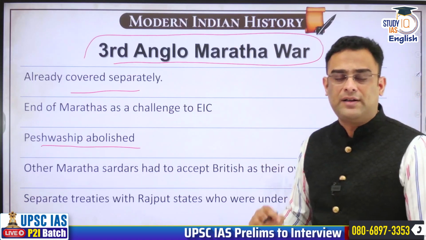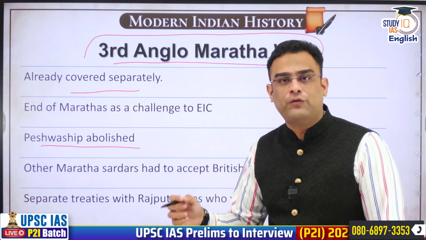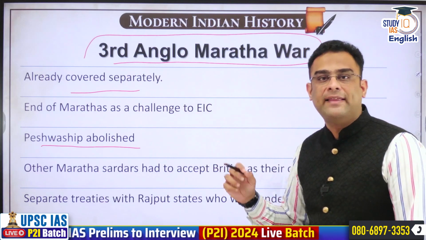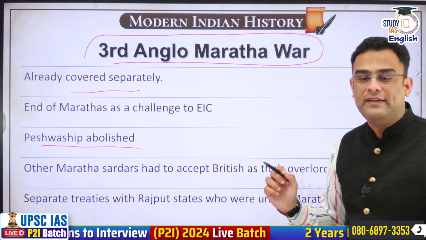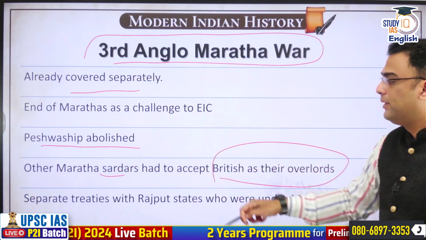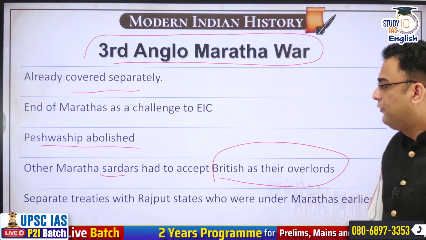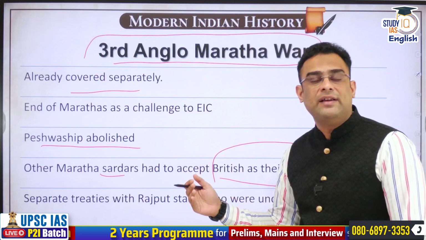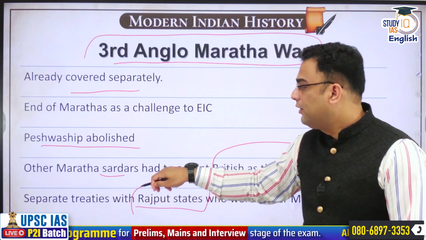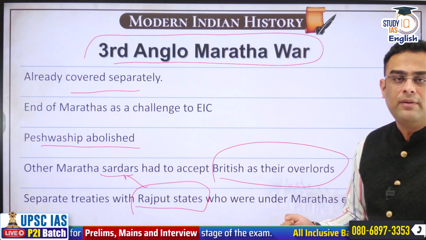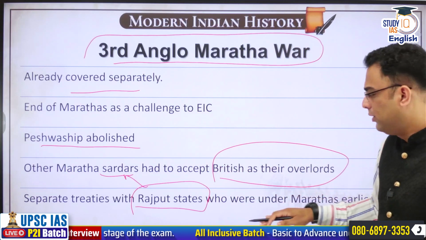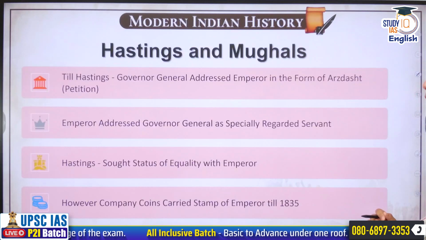The Peshwa of the Marathas was banished from Poona and sent to Bithur near Kanpur, and there the Peshwa was a pensioner of the East India Company. Other Maratha Sardars had to accept the British as their overlords, and each one had to become a subsidiary ally. So each one signed treaties and became a subsidiary ally of the British. Separate treaties were signed with Rajput states who earlier were under Maratha domination, and the Rajput states also came under the British East India Company's rule. So this is how the Third Anglo-Maratha War ended.